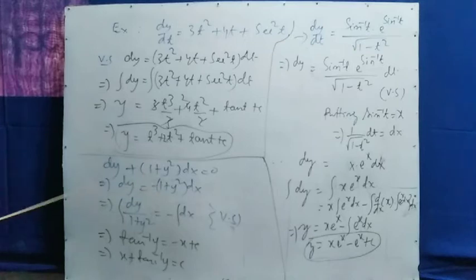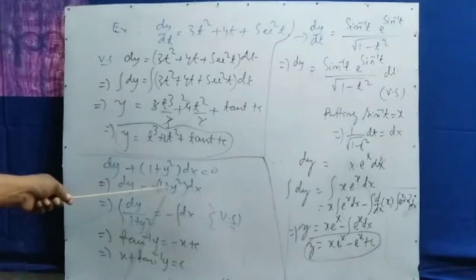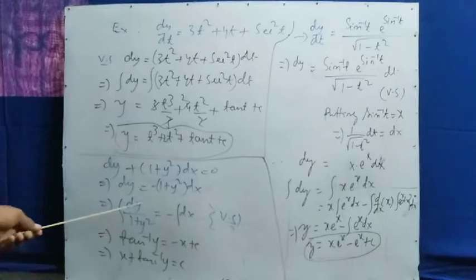So at the left hand side y is there, and on the right hand side y is also there, so you take y to this side. Then it will be dy by 1 plus y square equal to minus dx. Now x and y are separated completely, y on this side and x on that side. Now integrate both sides.